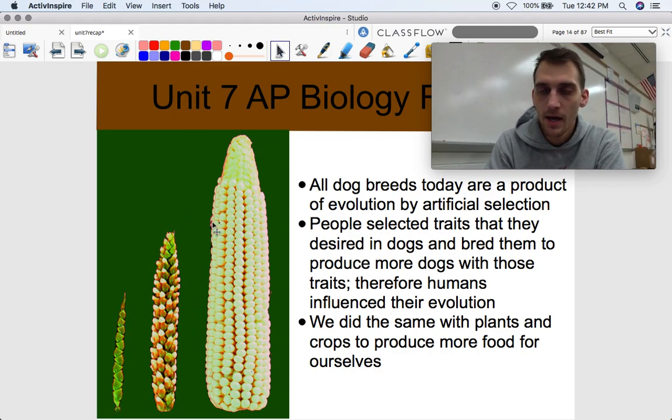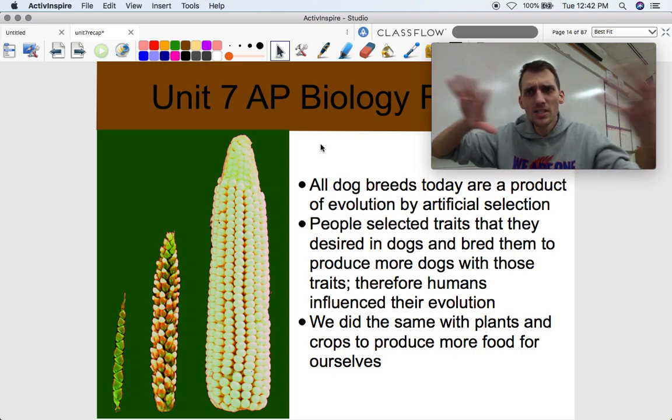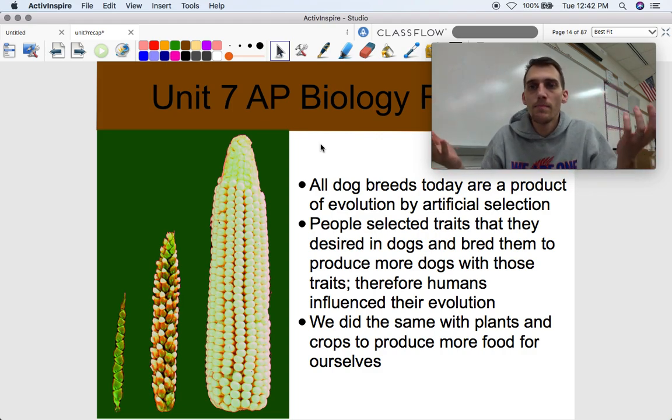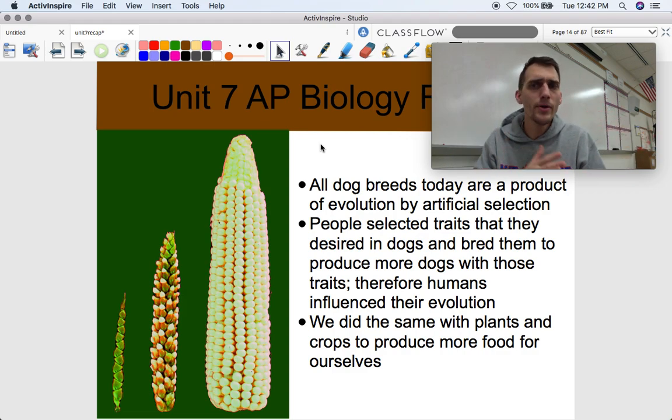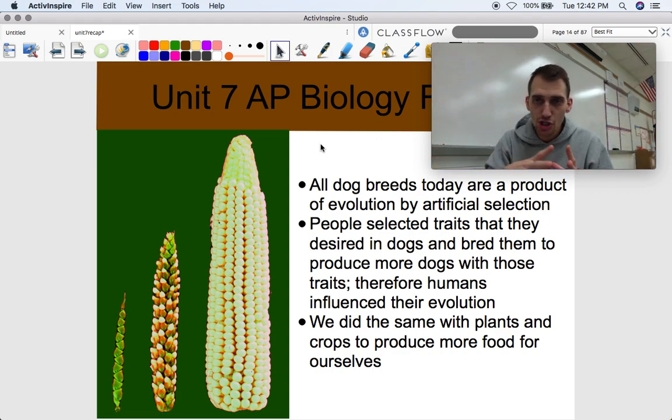Well, artificial selection, right? It takes thousands and thousands of harvests of saying, oh wow, these plants are giving me and my family more food. I'm going to breed these plants, and I'm going to plant them for the next harvest. So that next harvest, I have a whole bunch of these plants that give me more food, and that's going to provide us with a surplus of food, and therefore I can make my family happy and healthy. And doing that again and again and again, picking the best ones, planting them, breeding them, and then doing that throughout the generations has shaped the evolution of all sorts of different crops that we have. Corn is just one of many, many crops that we have influenced through artificial selection.